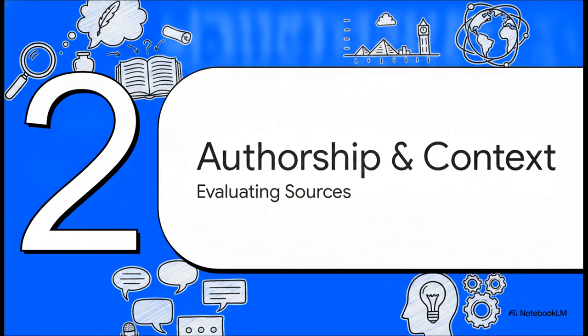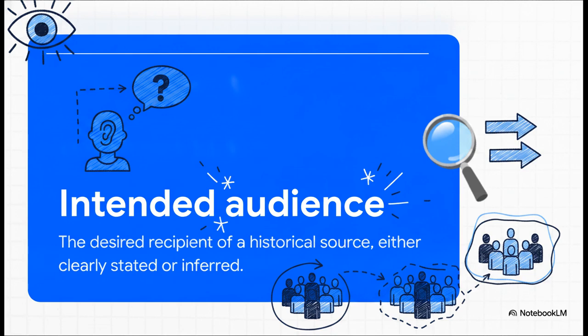Okay, moving right along to Section 2. Authorship and historical context. Our very first major tool in the kit is inspecting authorship. And this is tied really closely to the intended audience, basically the desired recipients of a source. Understanding this is absolutely crucial. Whenever you look at an article, you've got to ask yourself, wait, who actually wrote this and who are they writing it for? Sometimes it's super obvious, right?